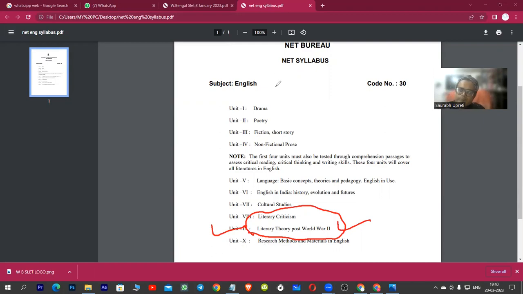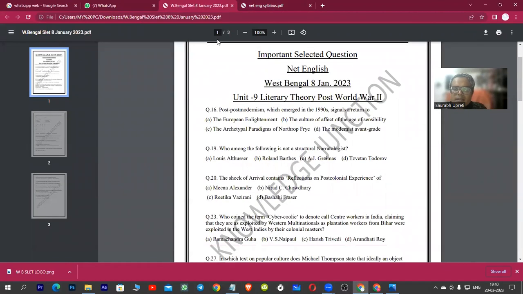I managed to qualify my JRF in my 4th or 5th attempt. It was all self-study and a painstaking effort, but at the same time I learned a lot. And I think Unit 9 is my specialization, by the grace of Almighty. Let's dive straight into the questions which we have specially typed for you all. These are the questions with their serial number as given in the question paper.